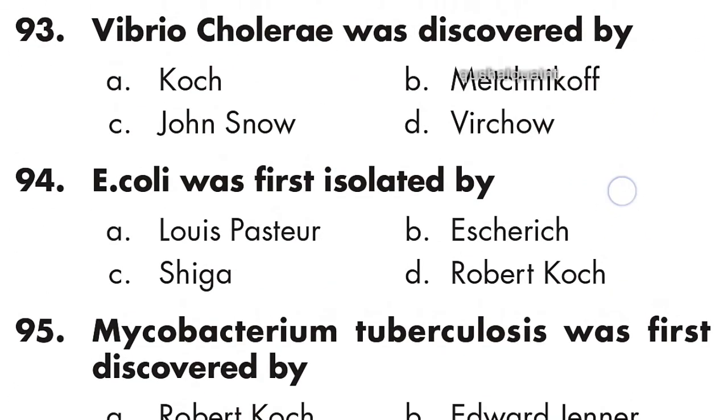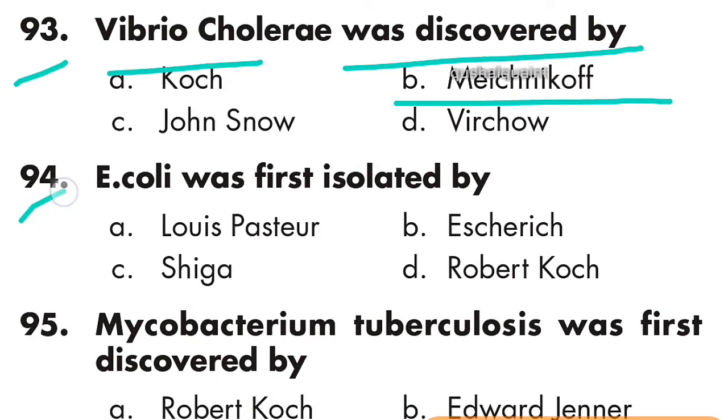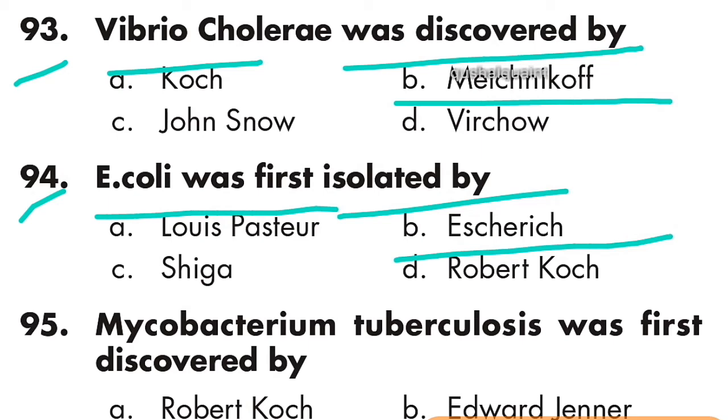93: Vibrio cholerae was discovered by Metchnikoff. Option B is right. 94: E. coli was first isolated by Escherich. Option B is right, Escherich.